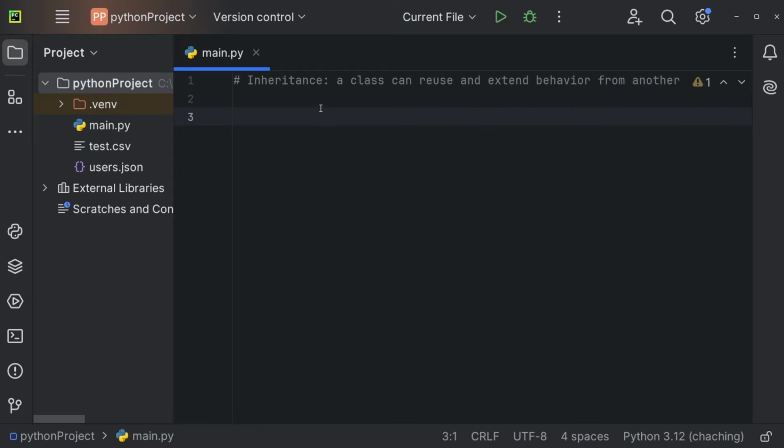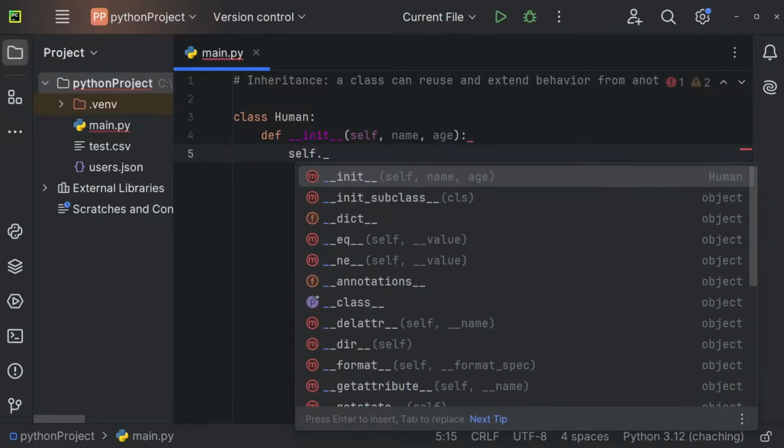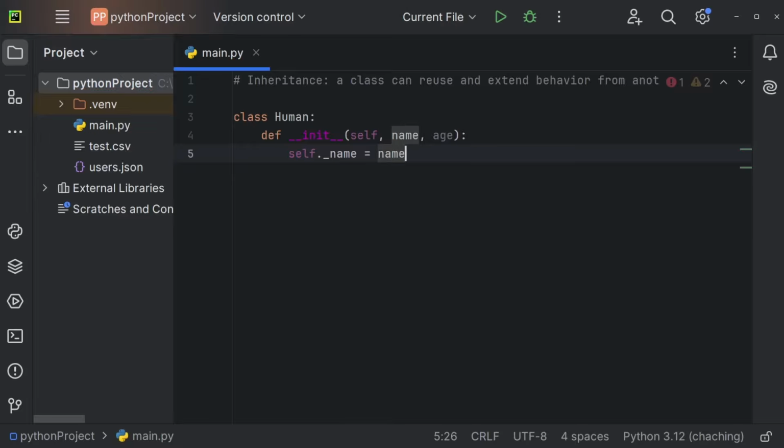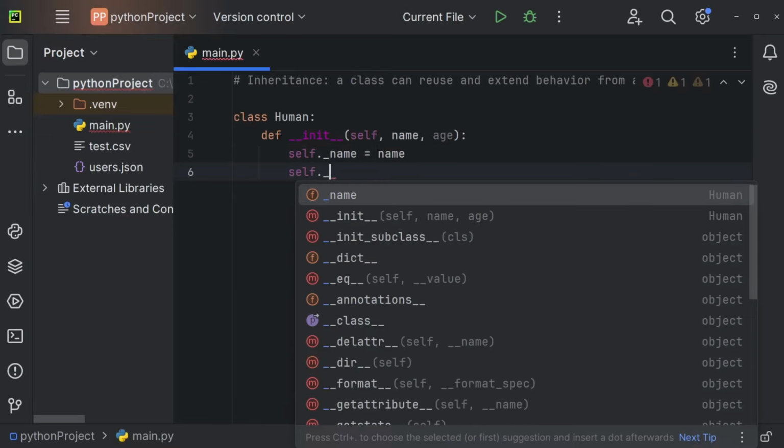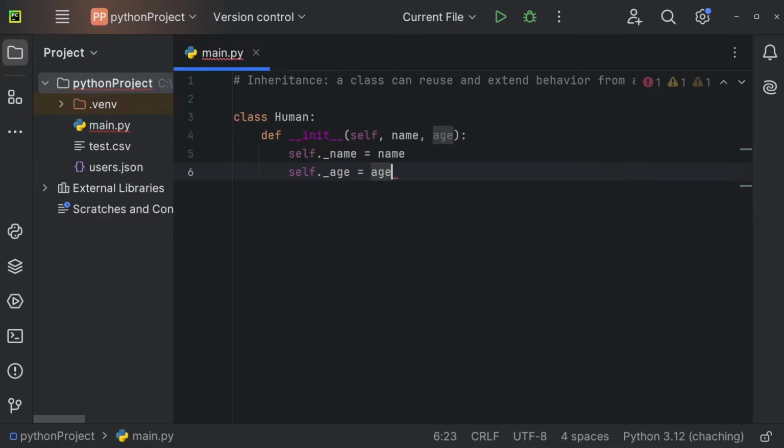Let's understand inheritance in Python. Inheritance means that a class can reuse and extend behavior from another class. So let me show you. Imagine we're having the class Human, for example. And let's start by using the constructor, so def __init__. And every human has a name and an age, for example. So self._name is going to be equal to name. self._age is going to be equal to age.